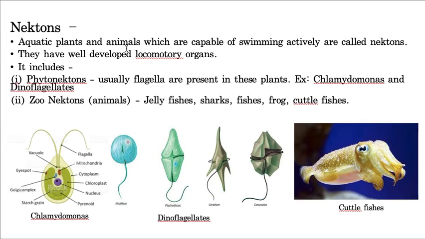Nectons basically means they are capable of moving. They are capable of exhibiting a property called locomotion. Zoonectons means animal nectons, and examples are fishes and frogs and also cuttlefish. See here I gave the image of cuttlefish. So these are all examples of zoonectons. Hope you understand. Nectons are organisms which are capable of exhibiting an exclusive property called locomotion.